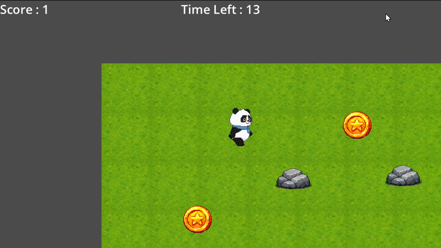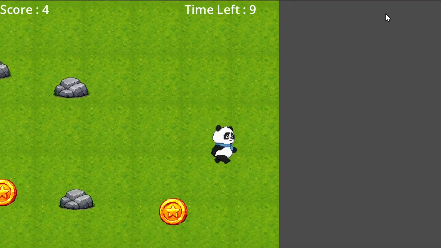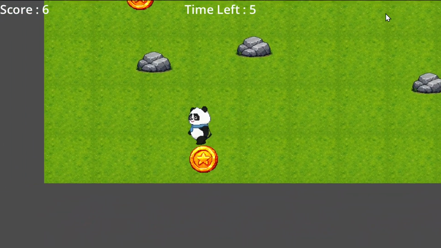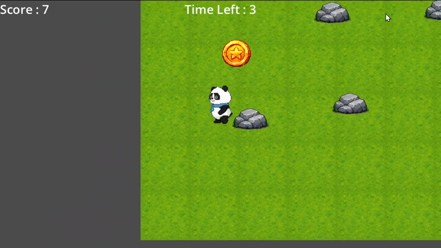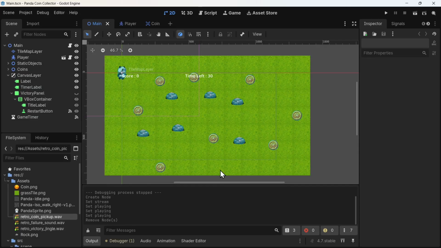Up until this point, we have focused on the game mechanics. In this video, we would finally focus on a polish element, an element that seems quite small but has a very big impact on the game. So let's create our first sound. When the player collects the coin, a sound cue tells that the coin has been collected.